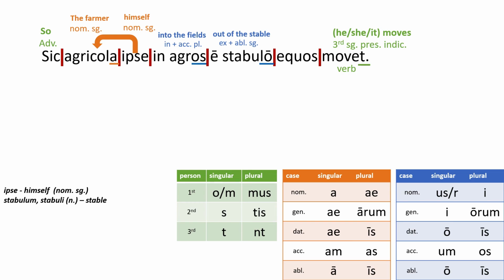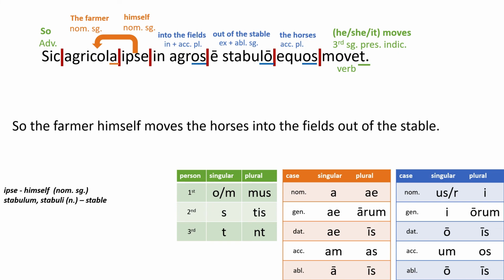And then equos. OS. That's accusative plural. That must be our direct object. That must be what we're verbing. The horses. Let's build it. So the farmer himself moves the horses into the fields out of the stable.